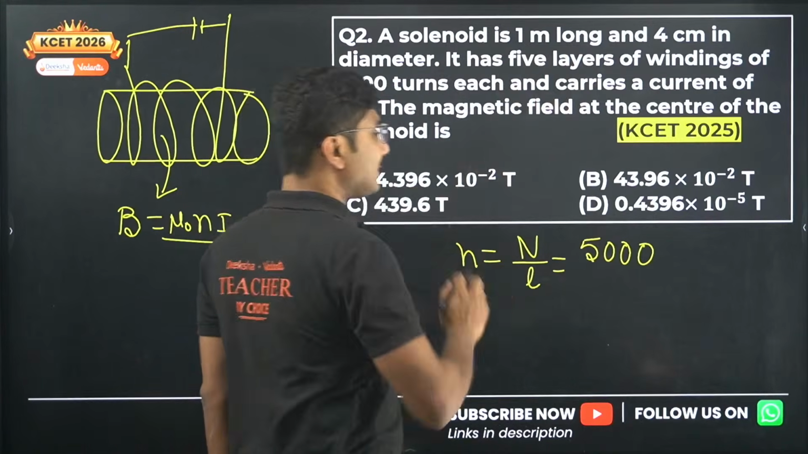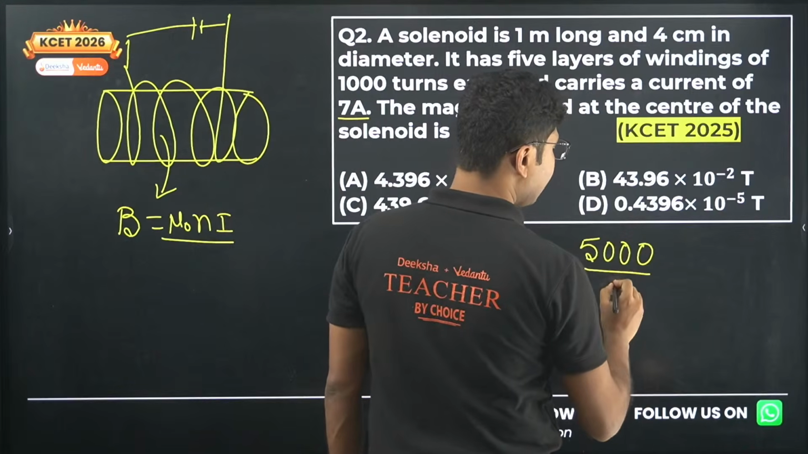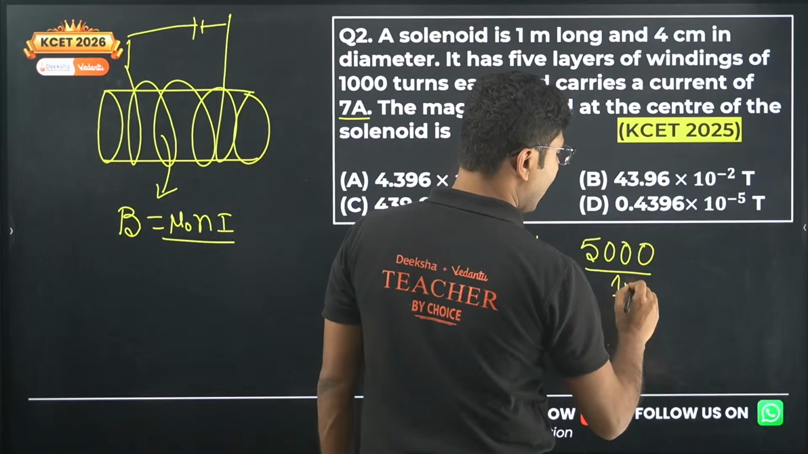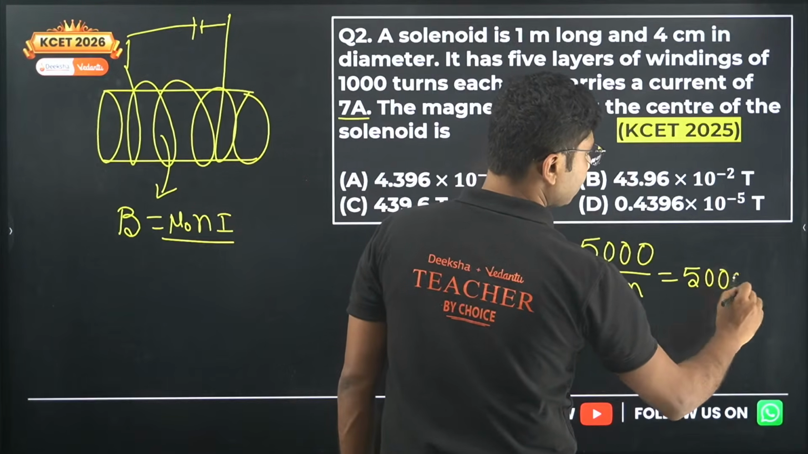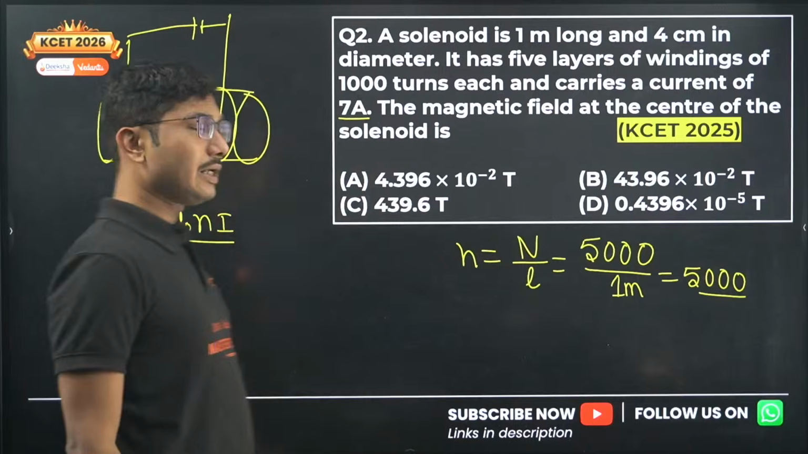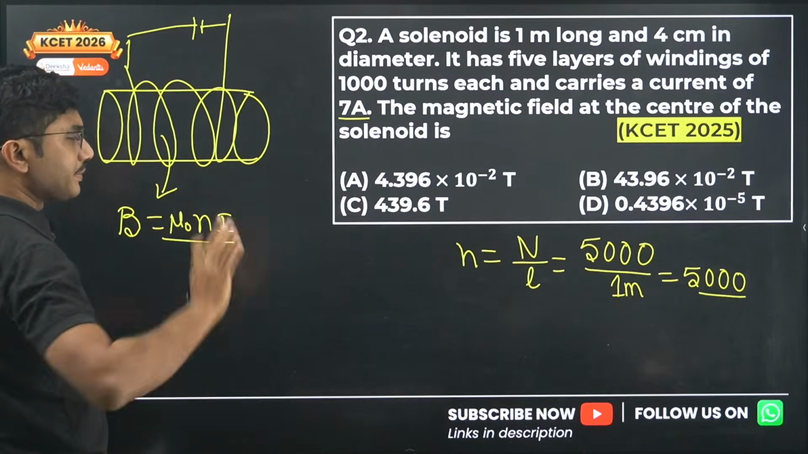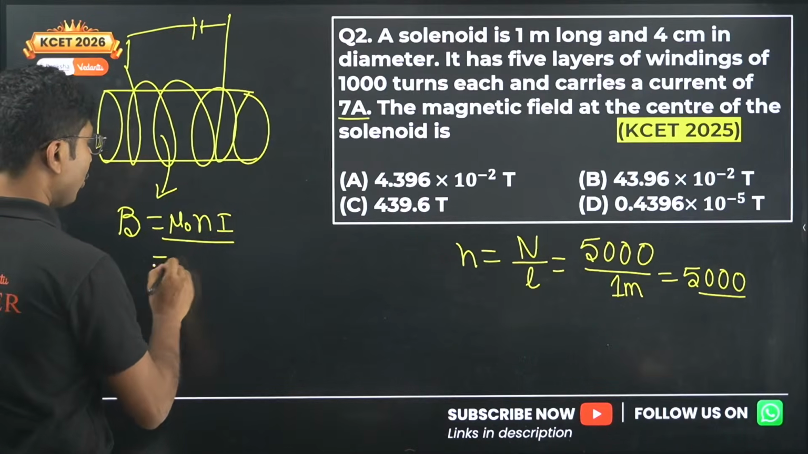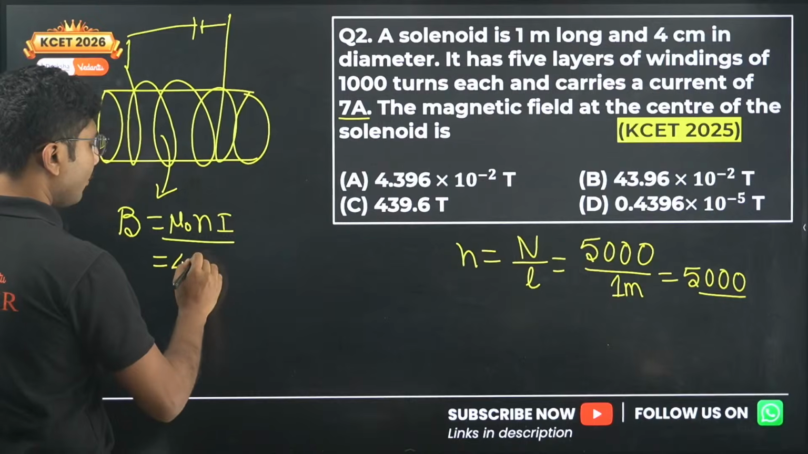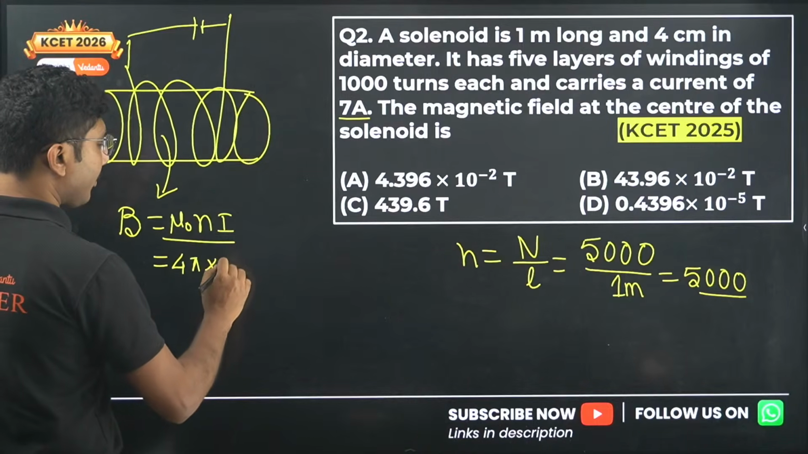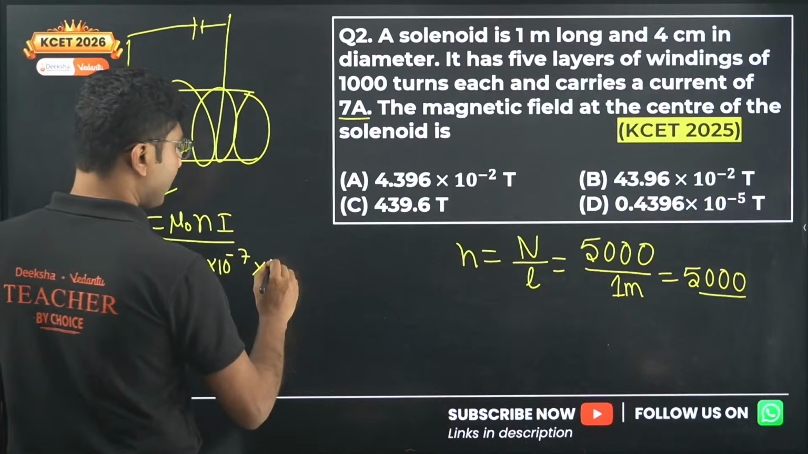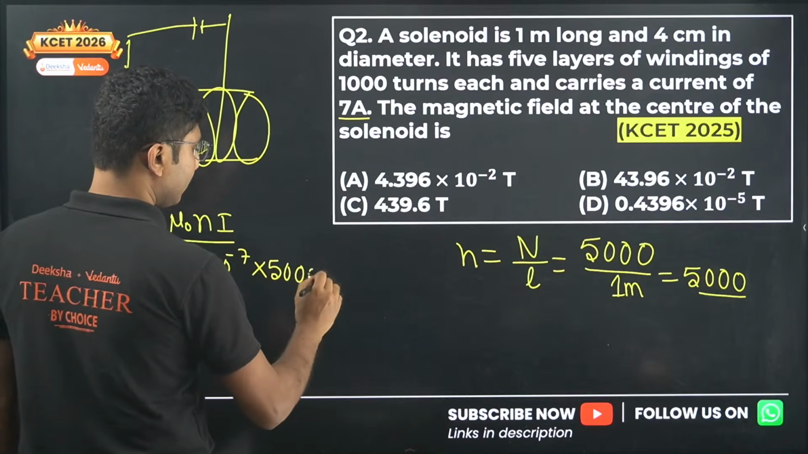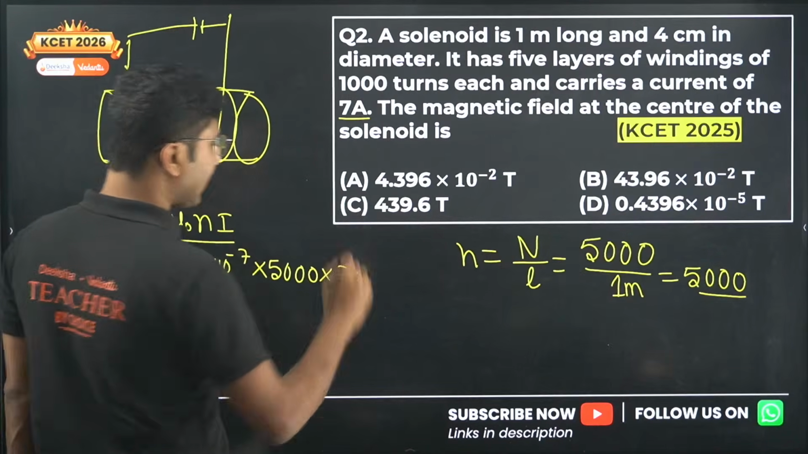The length is given 1 meter, so you divide by 1 meter, so it is basically 5000 is the number of turns per unit length. So number of turns per unit length we got. Mu naught value is known, 4 pi into 10 to the power of minus 7. n value is 5000 and current is given 7 ampere.